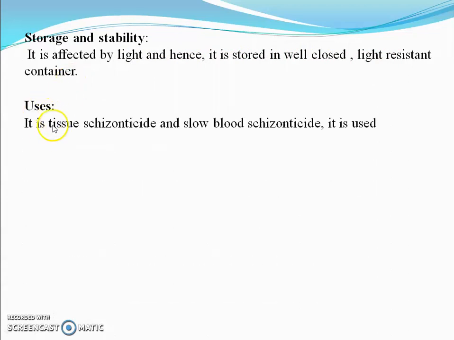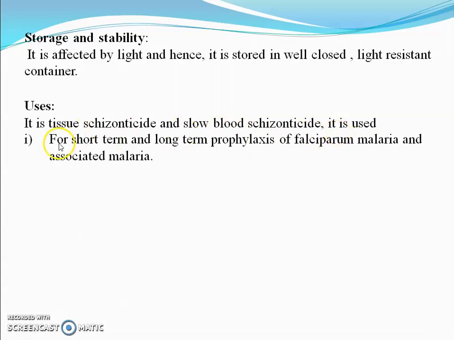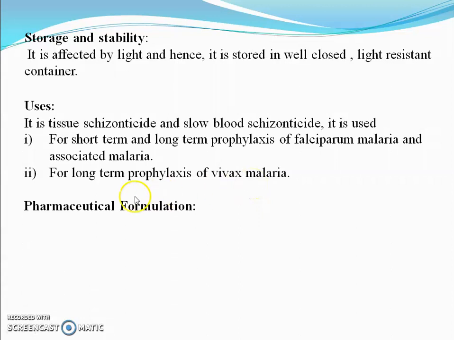Uses. It is a tissue schizonticide and slow blood schizonticide, therefore it is used for short-term and long-term prophylaxis of falciparum malaria and associated malaria. It is also used for long-term prophylaxis of vivax malaria. Pharmaceutical formulation. It is available as proguanil tablet. Brand name is Paludrine.